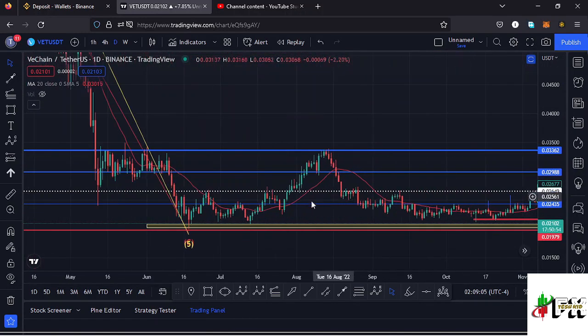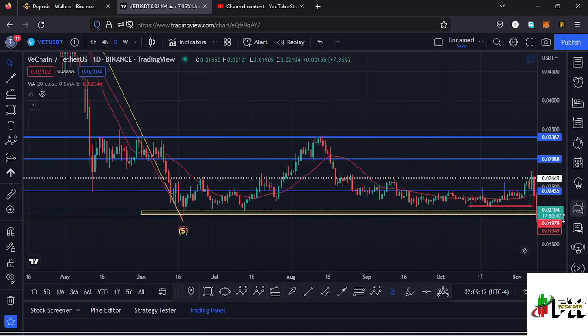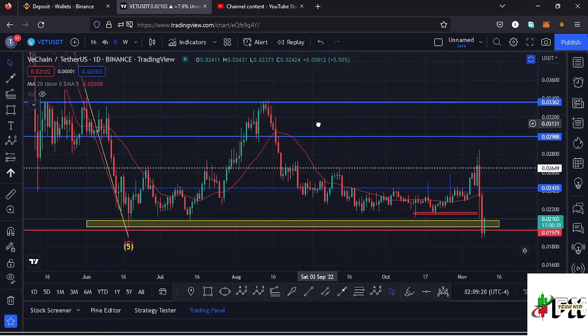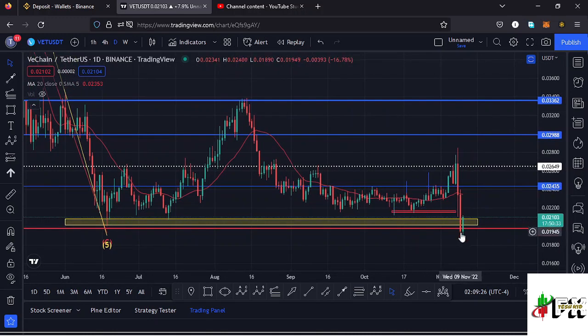And after making our low at around the $0.02 mark here on the daily chart, there had been a bit of a recovery to the upper side, managing to break above these key areas of resistance, but at around the $0.03362 mark we got rejected, and we had been seeing a massive pullback to the lower side. And yesterday we made a new low at around the $0.018 mark.